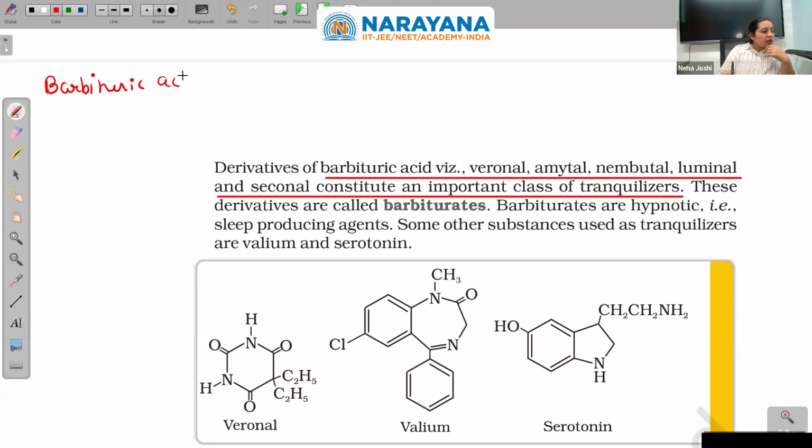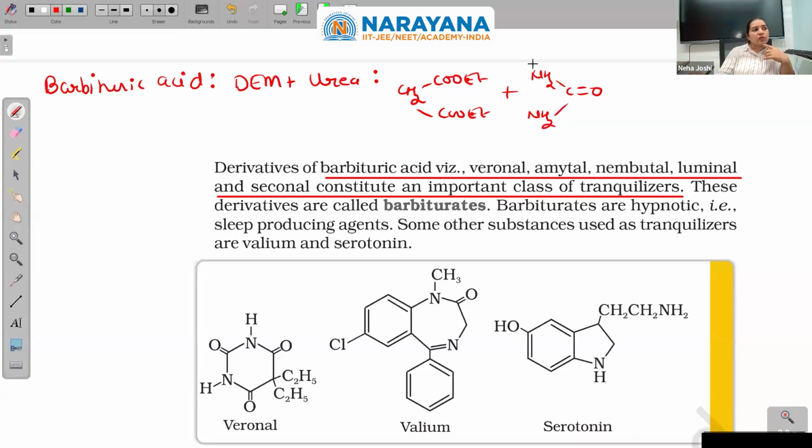Barbituric acid is obtained by reaction of diethyl malonate and urea. Diethyl malonate is CH2(COOEt)2, and urea is NH2CONH2. When the NH2 attacks and OEt leaves, and here also NH2 attacks and OEt leaves, we have a ring of CH2, CO, NH, CO, NH, CO. This is barbituric acid. Now here you can see that this site can act as acid.